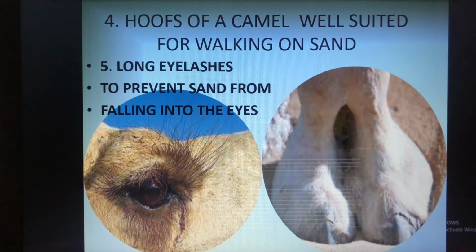And the next point is, it has long eyelashes. Here it has long eyelashes to prevent sand from falling into the eyes. What will prevent it? Long eyelashes. They will prevent sand from falling into the camel's eyes.